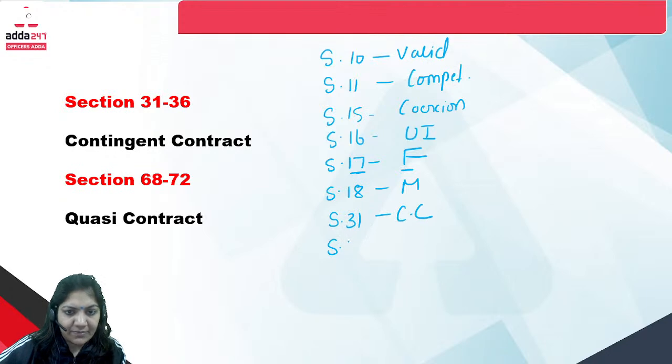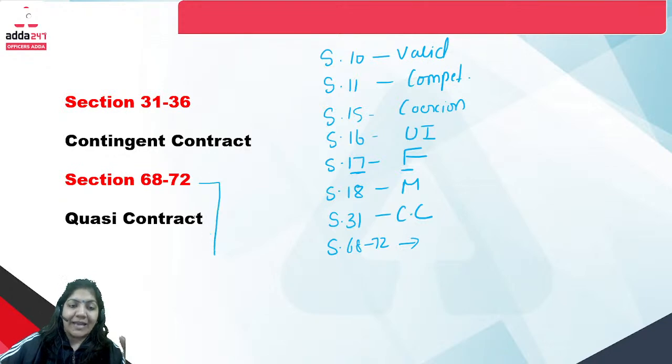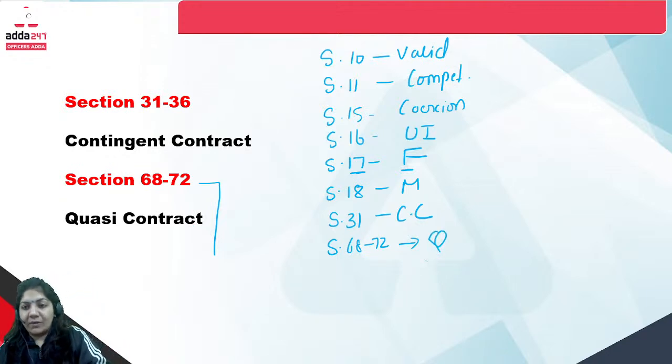Section 68 to 72, because the exact definition of quasi contract is not given, that is why we have to remember all of sections 68 to 72, because in these sections the types of quasi contract are written. So we have to learn all of sections 68 to 72, that is the quasi contract. Okay, so this is the one word for this one.